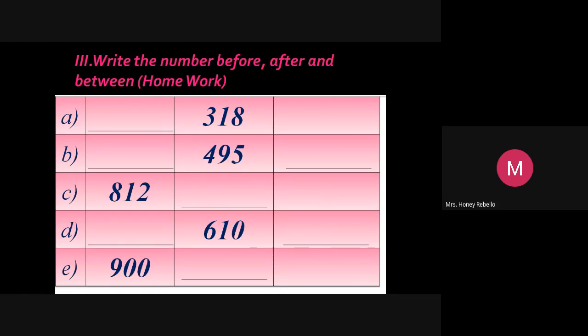Now, leave 1 square in the margin and write A. Then leave a line, B. Only in the margin. Don't write anything else. Leave a line, C. Leave a line, D. When you write maths, you have to leave 1 square.